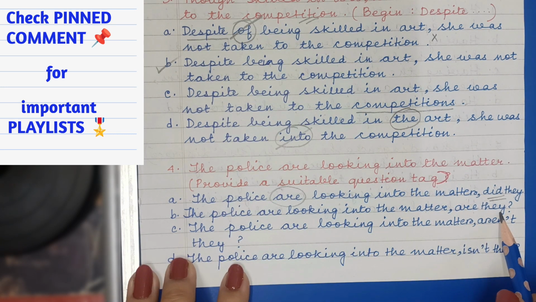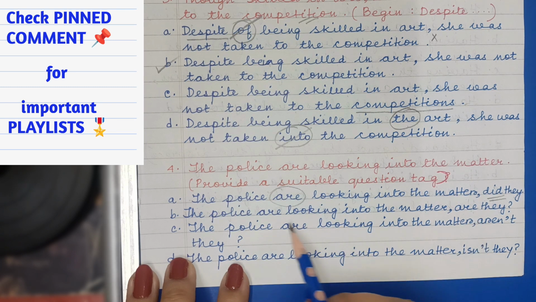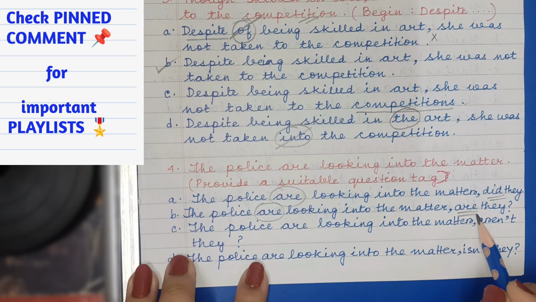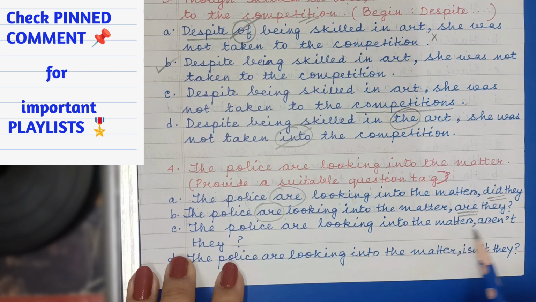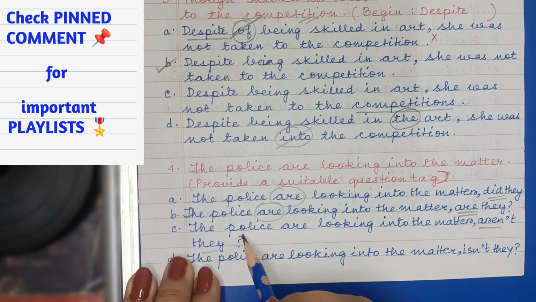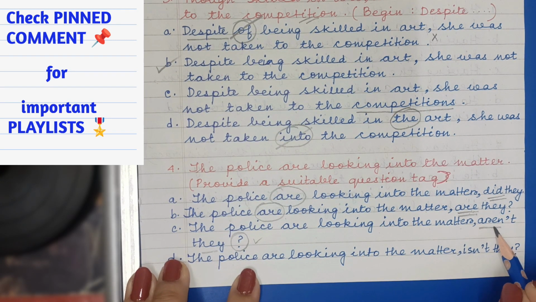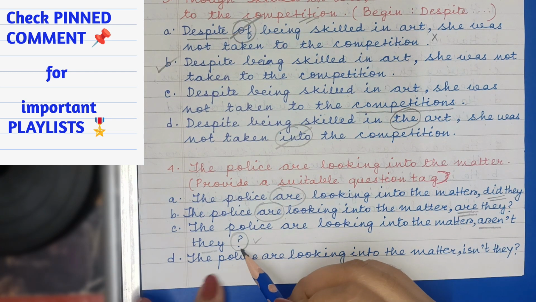Are they? According to the rules of question tag, you are supposed to add a negative question tag if the sentence is an affirmative sentence. Here it's "are", so you will have to use the negative question tag, "aren't". The police are looking into the matter, aren't they? Question mark. Perfectly correct. So negative question tag and your question mark.